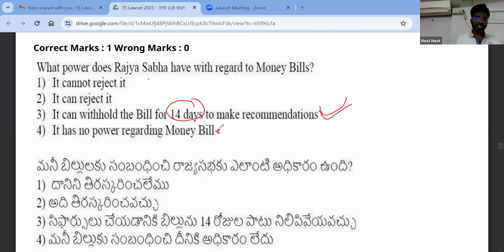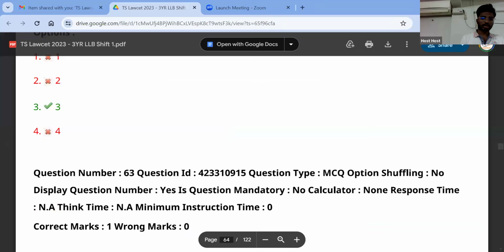So I know this option is given to confuse you. See, when you say no power, then 14 days discussion power is given, not to them. So this option will be eliminated. So 3 will be the right answer. Next.